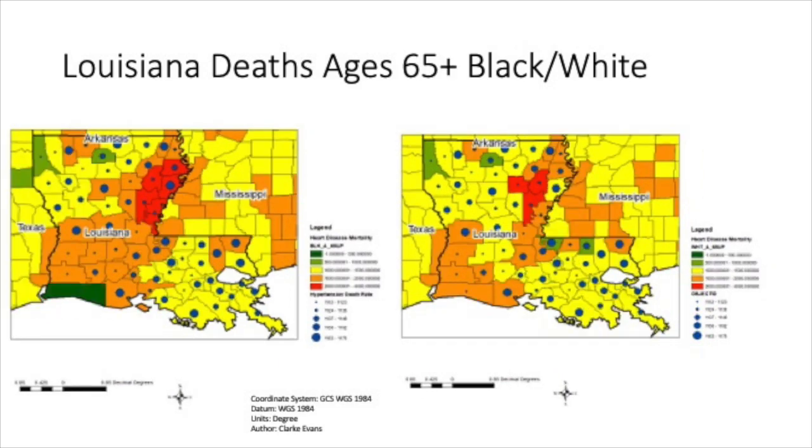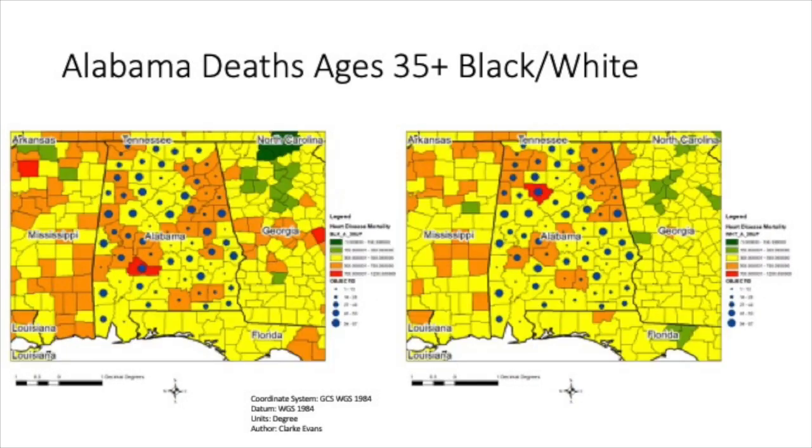And for the last age group, 65 plus, we see things start to become a little bit more similar. One thing I noticed in particular was there's one green parish on the black side to the left that is orange on the white side to the right. That parish is Cameron Parish, which population-wise has about 9,000 white Americans and about 388 black Americans, which probably explains why that parish is green on the black side.